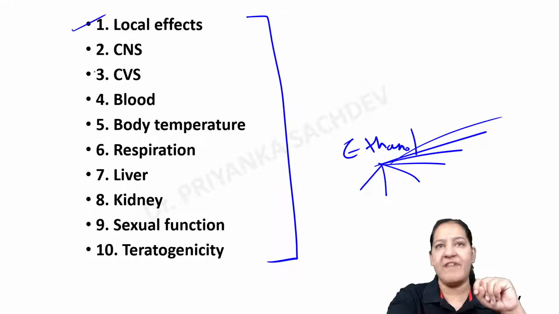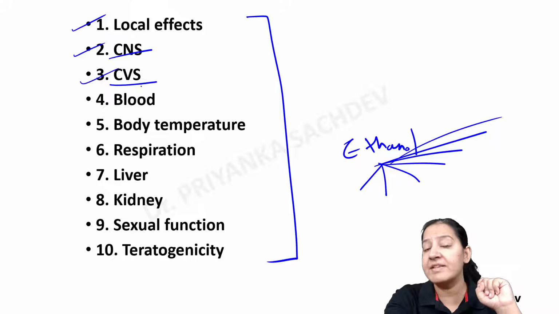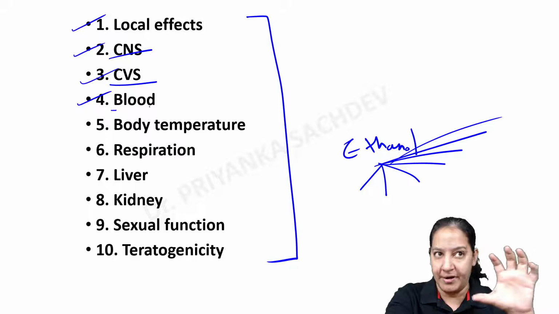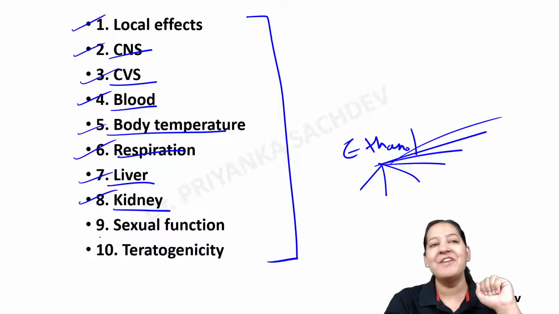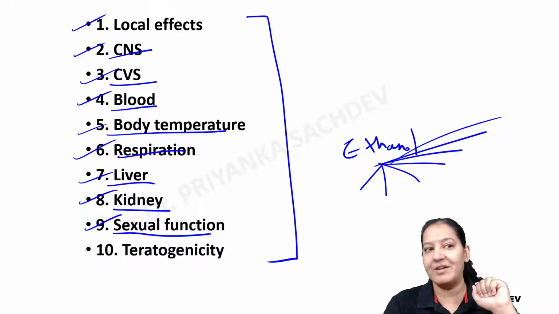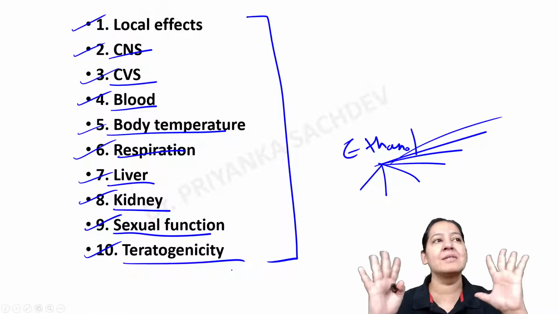What is their local effect? What is the effect on brain, CNS? What is the effect on heart, blood vessels, CVS? What is the effect on blood? What is the effect on body temperature? What is the effect on respiration? What is the effect on liver? What is the effect on kidney? What is the effect on sexual function? What is the effect on pregnancy, teratogenicity?